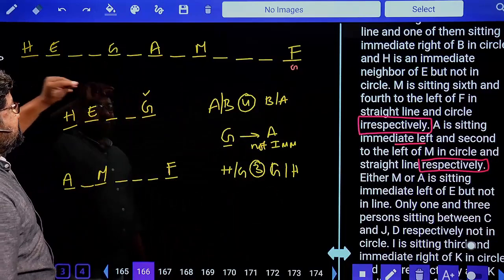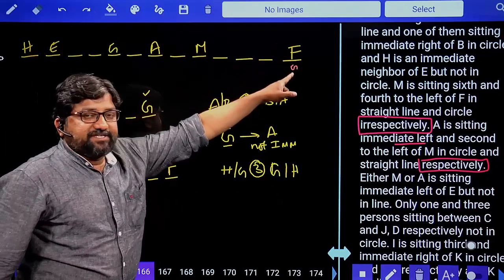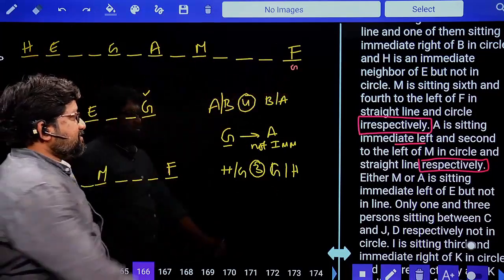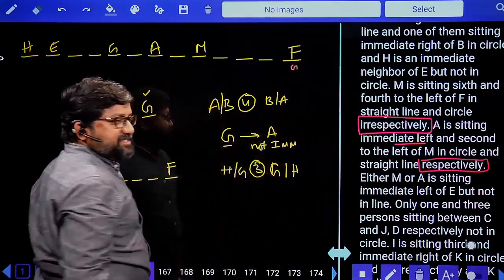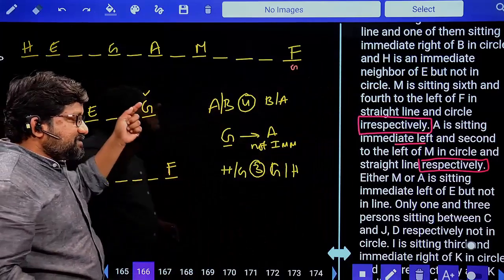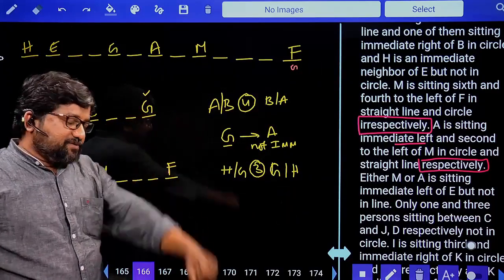And if I don't get the answer, immediately bring G here. And you can't take G here. Why? Because to the right hand side of G there is A. How can I bring G and put G here? So fix. We will get the answer in only one case.